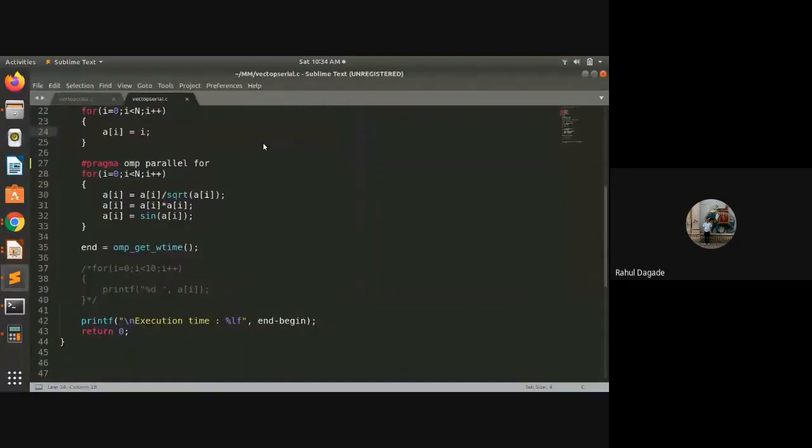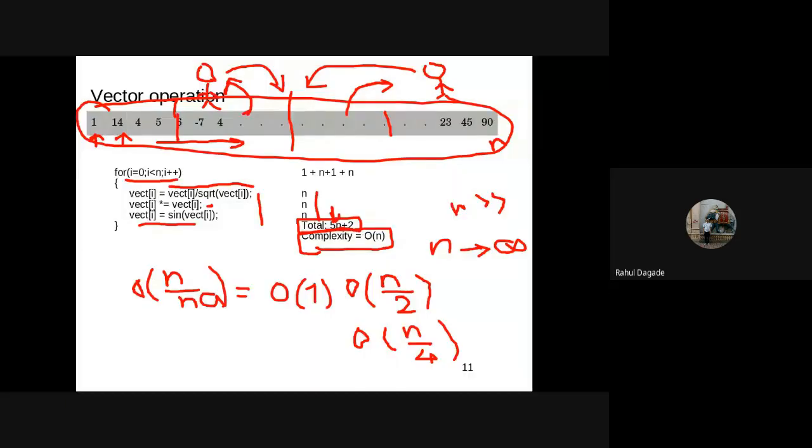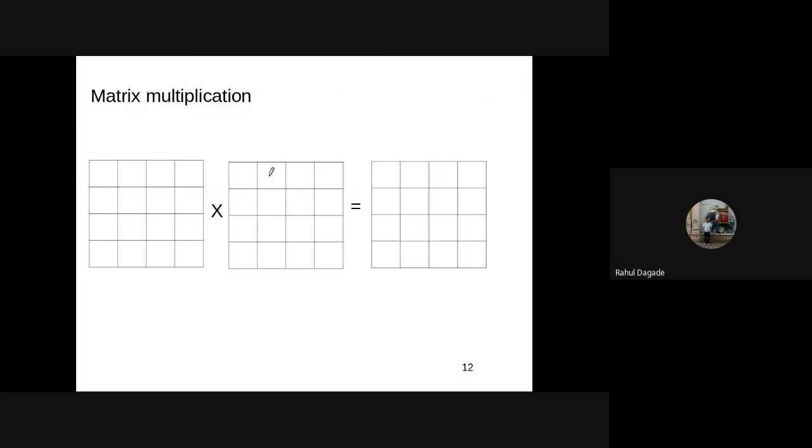Now let us see another operation. This is a one vector operation. Let us see now another very popular operation, which you all know: the matrix multiplication operation. That is, we have this 4x4 matrix and this 4x4 matrix. This is to be multiplied to get the 4x4 matrix.